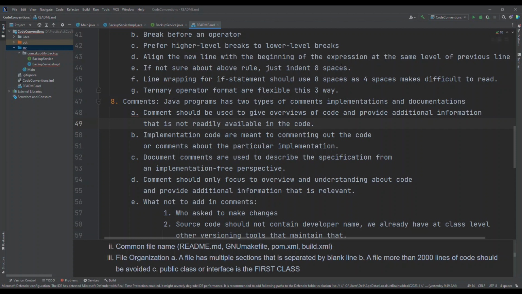Okay, so the next important thing is comments. This is very important in any programming language because we are writing the code, so we need to provide the comments also. Basically, comments should be very clear. Very clear means it should not be very verbose, and it should be sufficient.